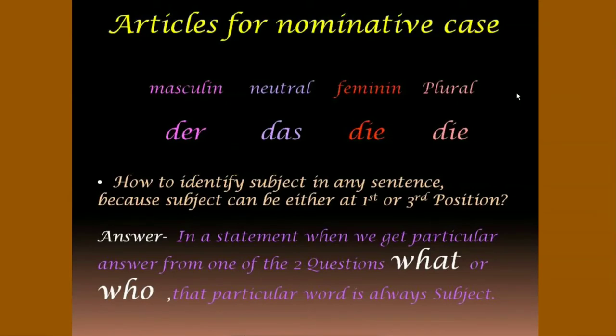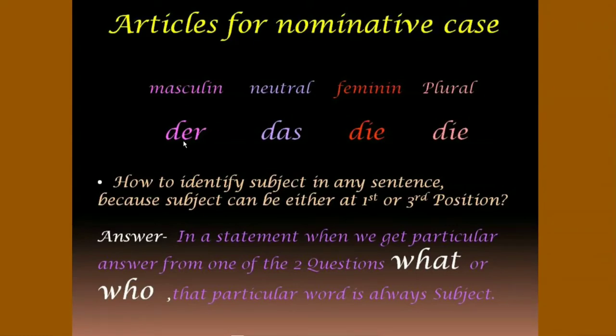So, let's start with the articles for nominative case. As we know, gender of a noun decides the article. We conclude genders into four parts. First is masculine, second is neutral, third is feminine, and fourth is plural, which is in German masculine, neutral, feminine, and plural.